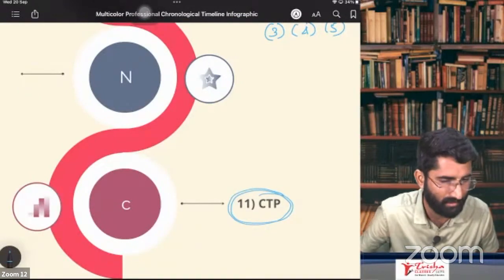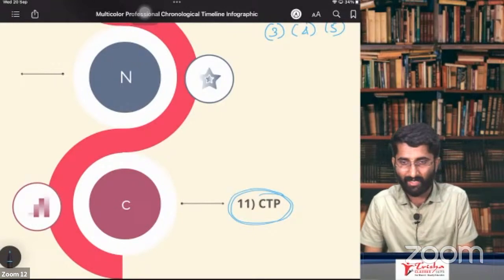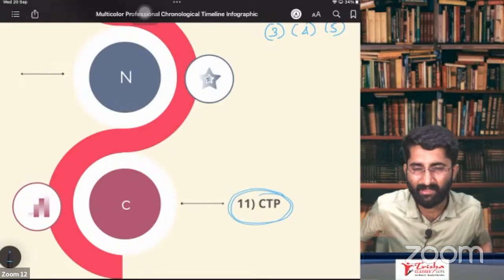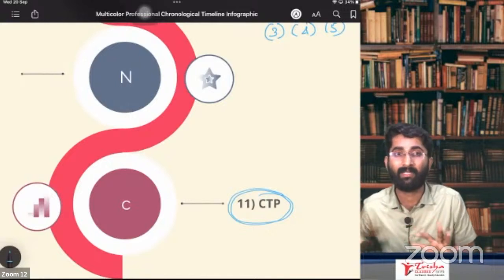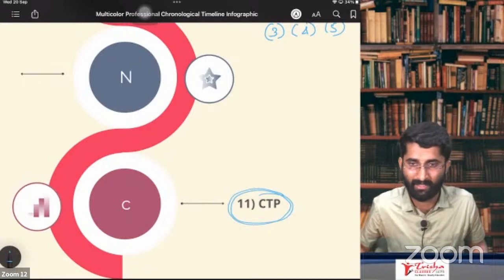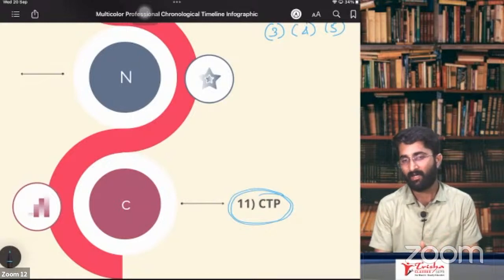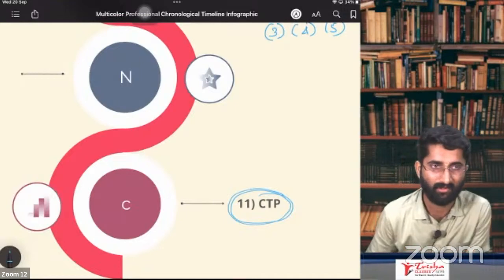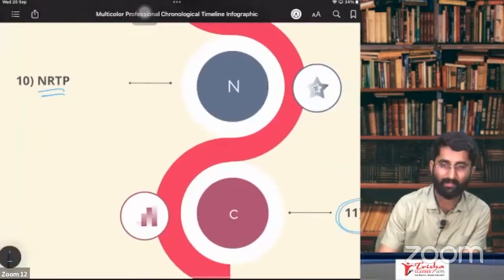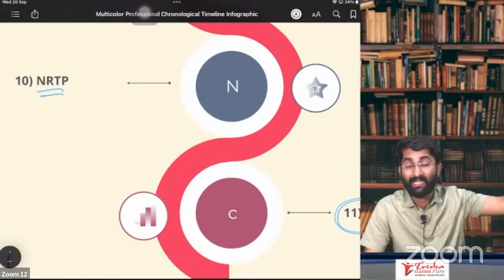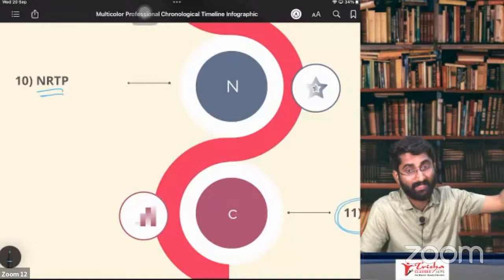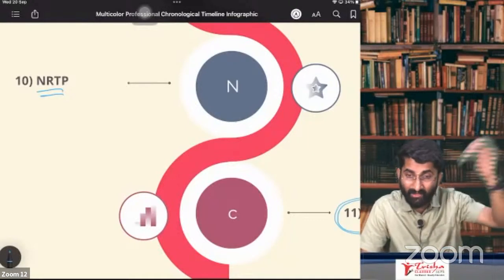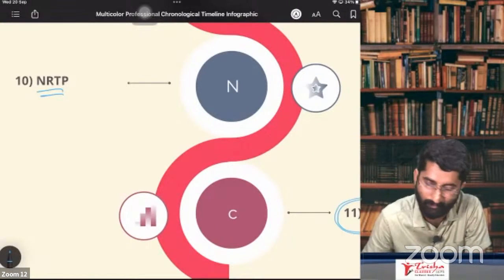Why compulsory registration, sir? Because he is coming into another state and doing some business. Who is CTP? Casual taxable person. He is coming into another state where he has no permanent establishment, so he cannot carry out the activity without registration. Registration is required. Similarly, NRTP, a non-resident taxable person, is coming from another country to this country. In that case, he has to take compulsory registration.